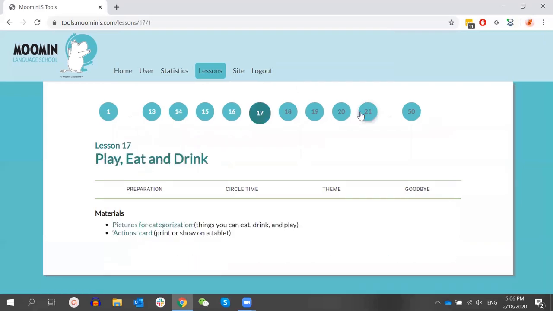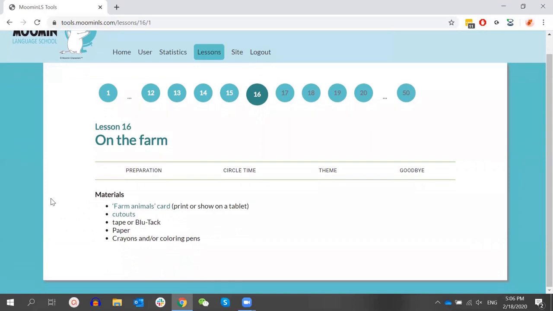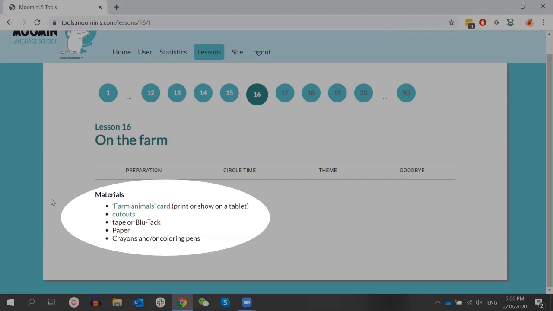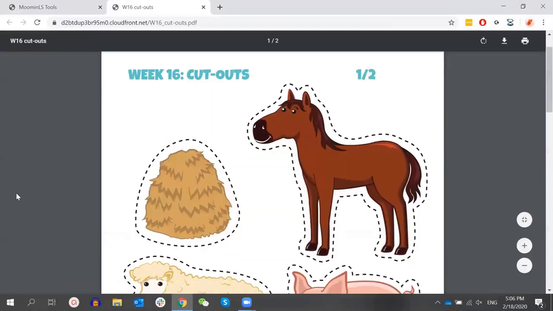Since I showed you week 16 in the application, I could show you the corresponding playful lesson as well. So we always have a list of the materials needed during the lesson, and most of them are things that schools and kindergartens already have, but if they are specific to Moomin Language School, they are here as a PDF and they can be printed out.